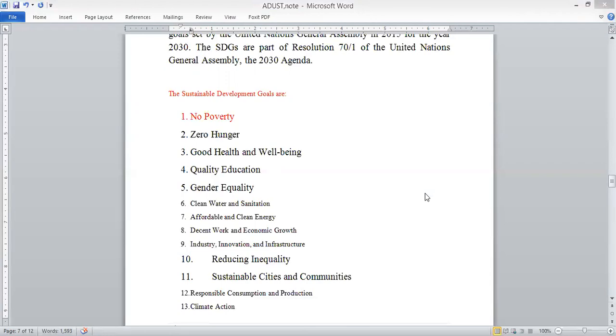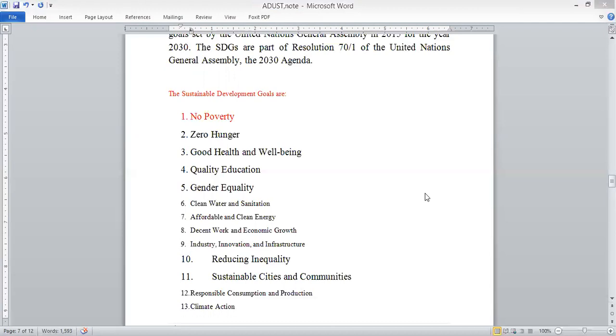Here poverty also included: by 2030, reduce at least by half the proportion of men, women, and children of all ages living in poverty in all its dimensions according to national definitions. Implement nationally appropriate social protection systems and measures for all, including floors.